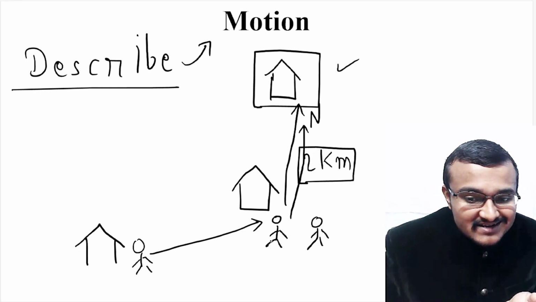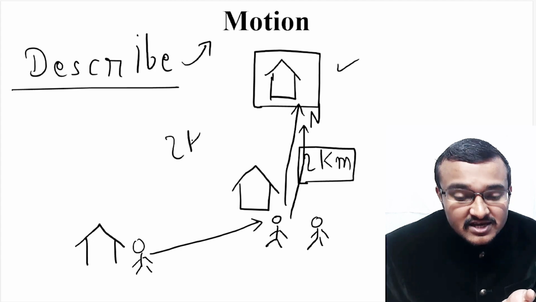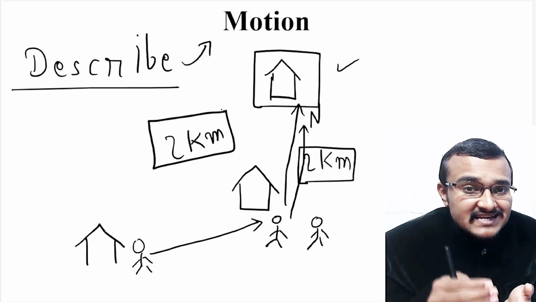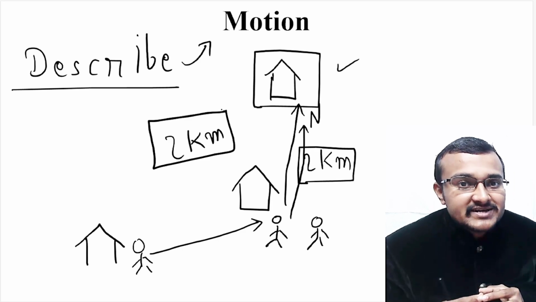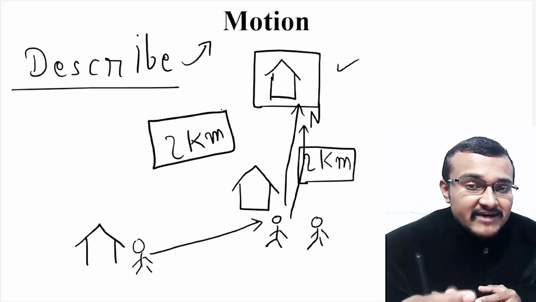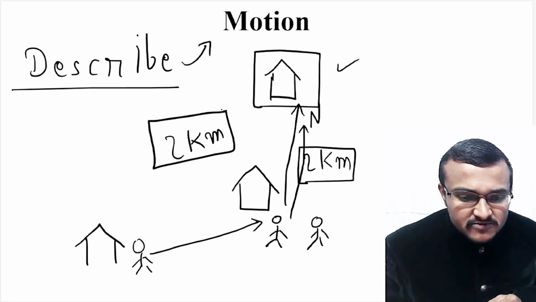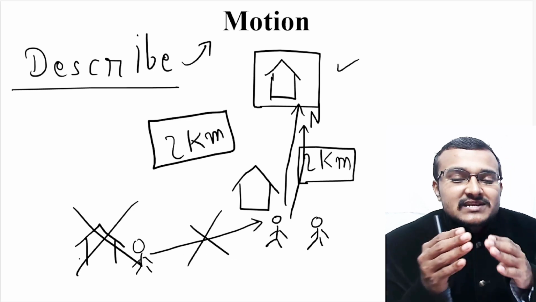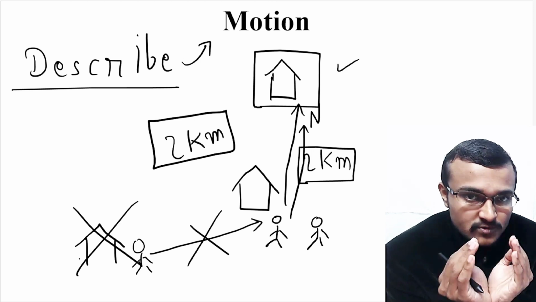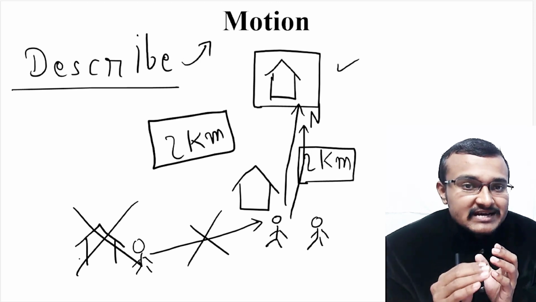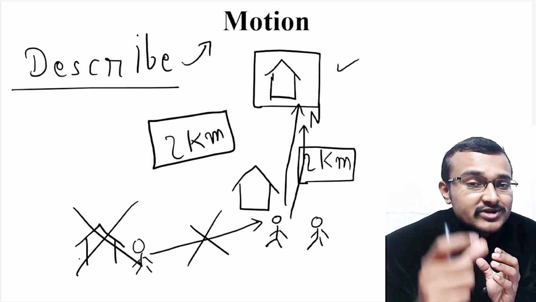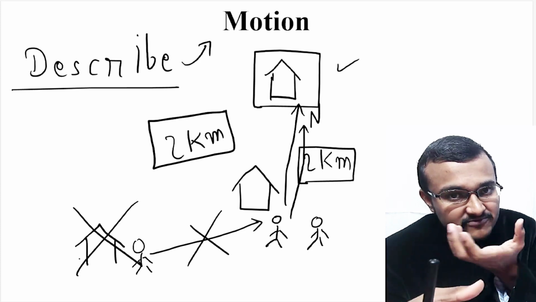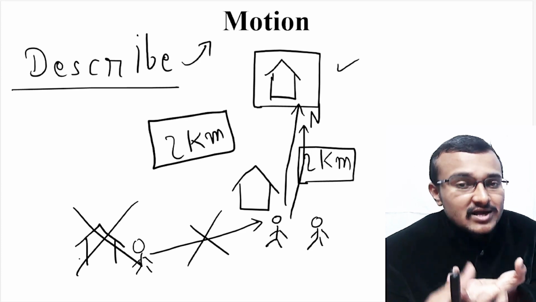So how did you calculate this 2 kilometer distance? This 2 kilometer distance is the distance between the initial point and the final point where this person is reaching. So forget about this particular path and forget about your house as well. Let's just consider the school. From that school, you are traveling 2 kilometers north to reach the railway station. So that 2 kilometers is the distance between the school and the railway station.